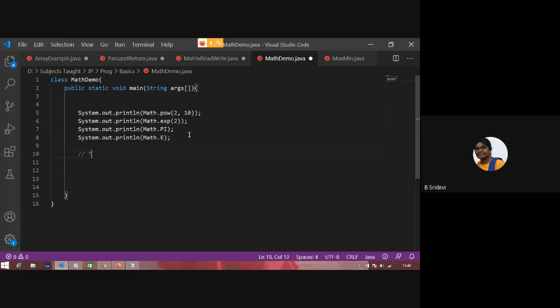See, I have a task here. I am rolling a dice. A dice can give values from 1 to 6. Clear? I want a number from 1 to 6. I have Math.random, but this random will give numbers from 0 to 1. How can I make this Math.random return a number from 1 to 6? Can anybody think and tell?